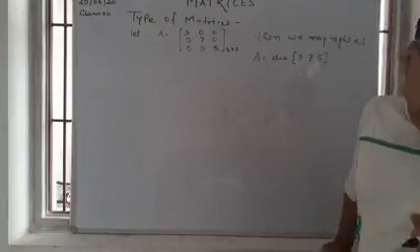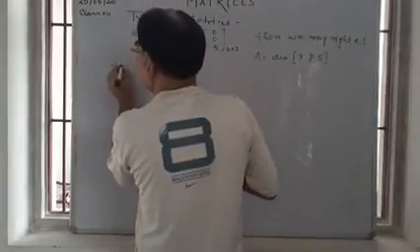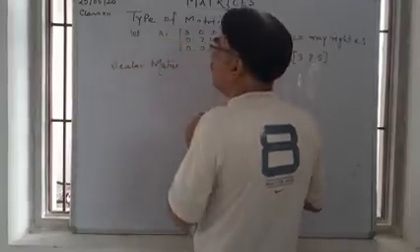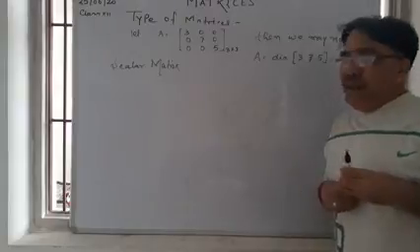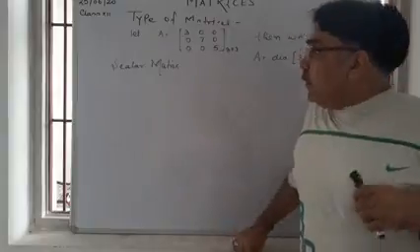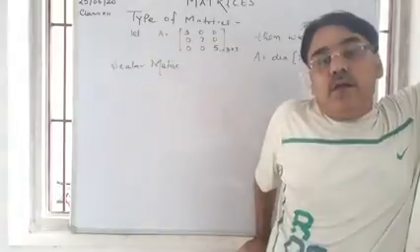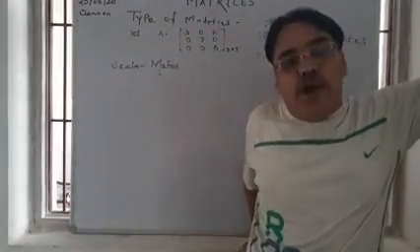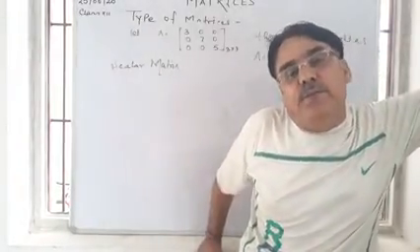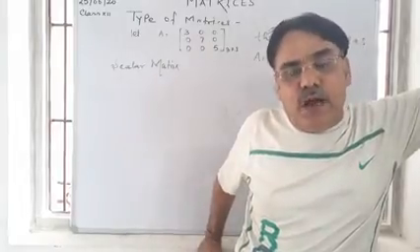Now we are going to discuss scalar matrix. A scalar matrix is a square matrix in which all the non-diagonal elements are 0 and each of the diagonal elements is equal.